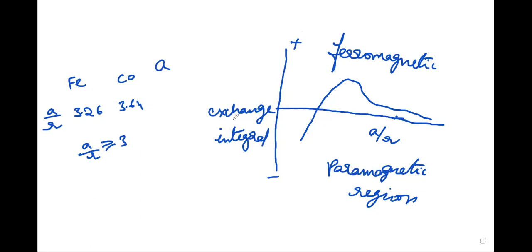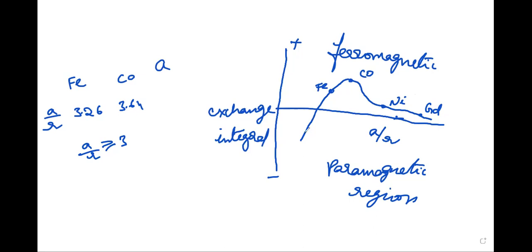Substances like Fe, Co, Ni and Gd satisfy this criterion, and those are found to be ferromagnetic materials.